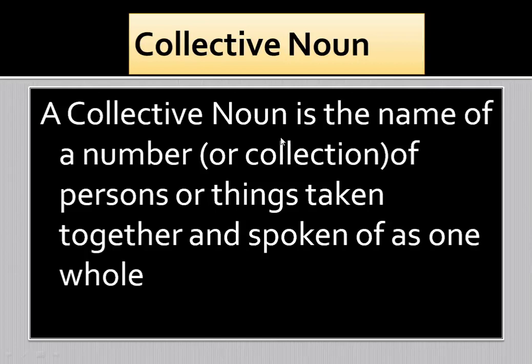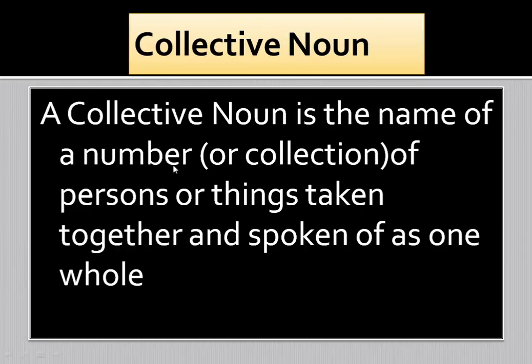Let us know what is a collective noun. A collective noun is a collection of persons or things, or we can say collective noun is the name of a number of persons or things taken together and spoken of as one whole.